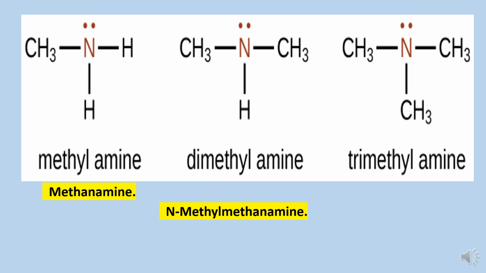And in third compound, as there are 3 alkyl groups attached to the nitrogen atom, hence it will be named as N,N-dimethyl methane amine. If 2 groups are of similar type, then you can use dialkyl, or otherwise if all the three groups are different, accordingly we can name them in alphabetical order.